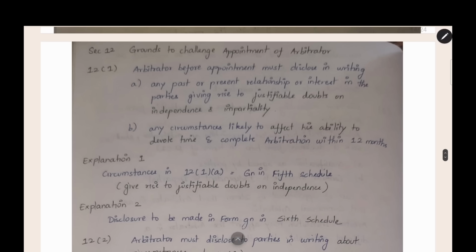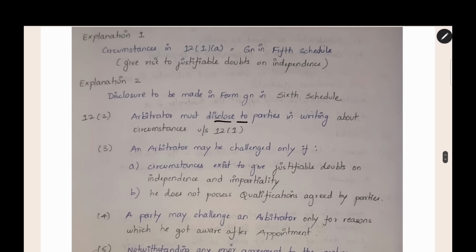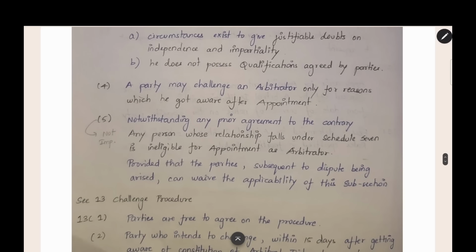Let us summarize once again what we studied under section 12: grounds to challenge an arbitrator. The arbitrator should disclose two things. First, relationship with the parties. Second, the time, whether he will be able to devote it and complete within 12 months. Subsection 2 says that the disclosure should be made. Subsection 3: if there are doubts on impartiality or he does not possess the qualification, you can challenge the arbitrator. Subsection 4: a party may challenge an arbitrator only for reasons he got aware of after appointment. If you know the reason before appointment itself, then you cannot challenge the arbitrator based on that reason. Subsection 5 is not so important.